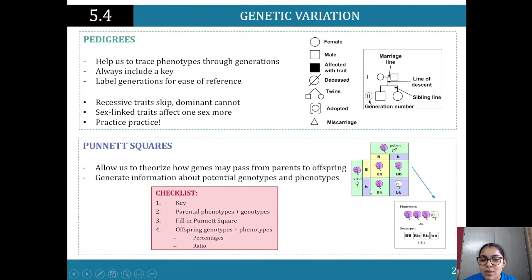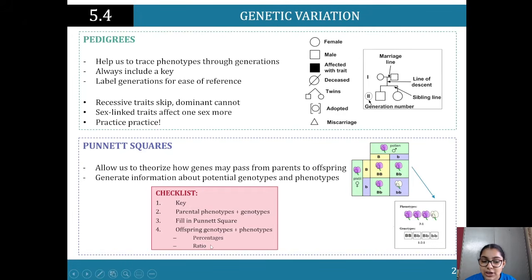All right, they are heterozygous over here, and then over here we see the genotype. But remember, the genotype is what you encode for, but the phenotype is what is expressed. So that's the difference between the two. Then we've got offspring genotypes plus phenotypes. You need to be able to show that as a percentage. So 75% it's going to be heterozygous over here, but 25% it's homozygous dominant. 25% it's going to be homozygous recessive.